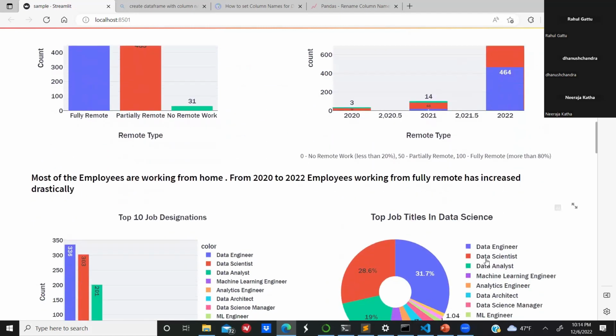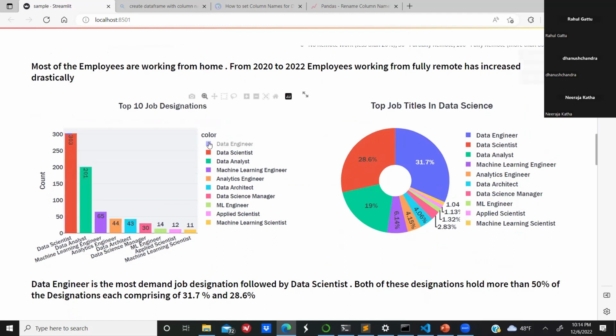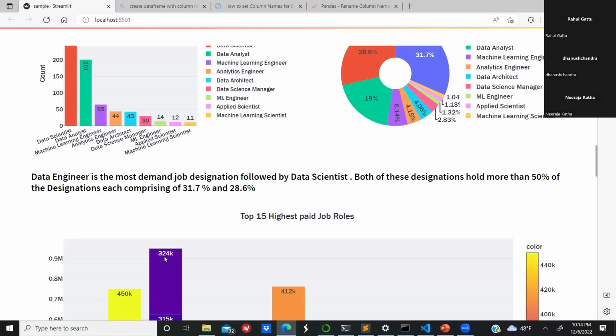fully remote. Coming to the next visualization, we have plotted the top 10 job designations, where we can see most of the jobs are data engineers, and they occupy a percentage of 31.7%. And the next is followed by the data scientist, and they are approximately 303, which is second in count.